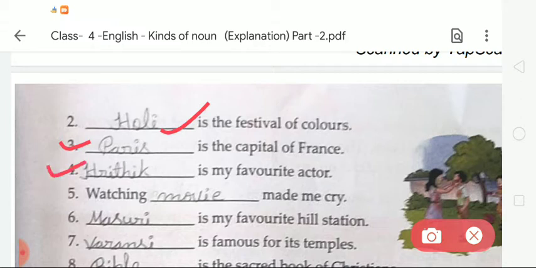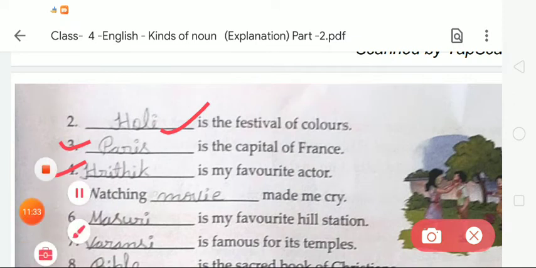Okay. Number 4, dash is my favorite actor. Student, you have to write down your favorite actor's name here. My favorite actor is Hrithik Roshan, so I write here Hrithik. You have to note down your favorite actor's name. Now the next is number 5. Watching dash made me cry. So we have to write here, watching movie made me cry.